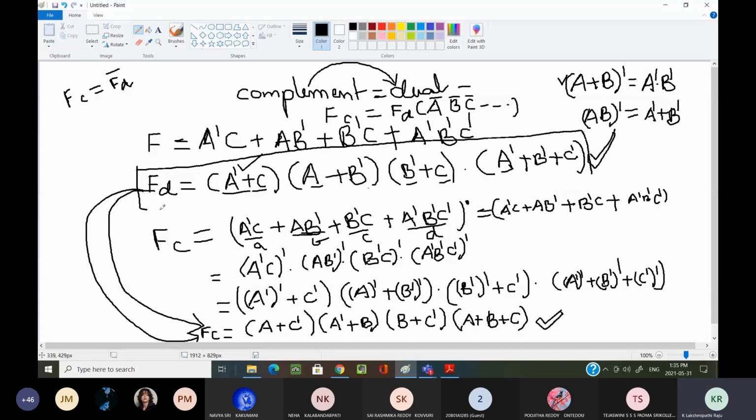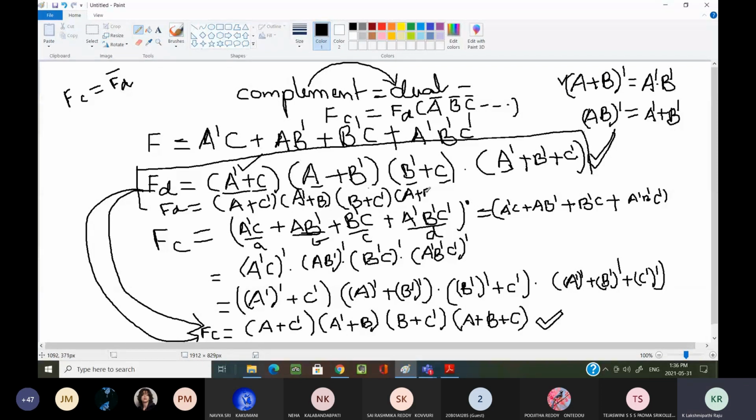Now what I am doing here. This is my FD expression, or not? I am performing the individual complement of each and every variable. A plus C complement into A complement plus B, into B plus C complement, into B plus C complement, into A plus B plus C.